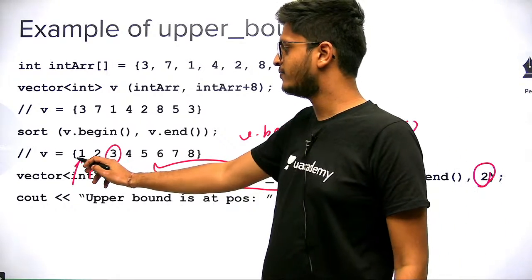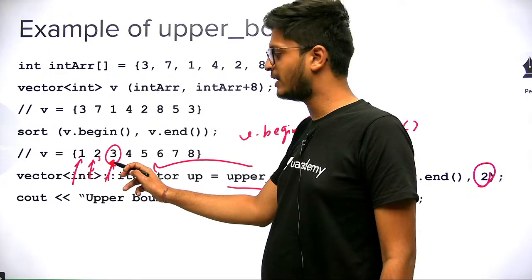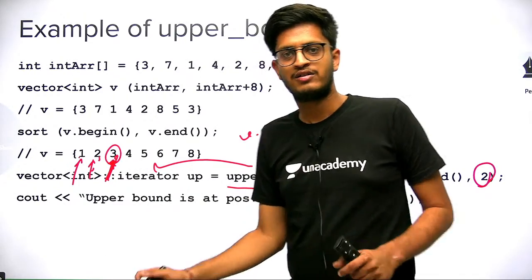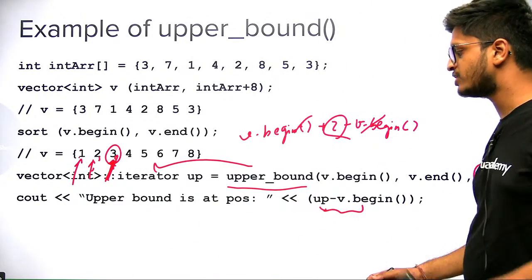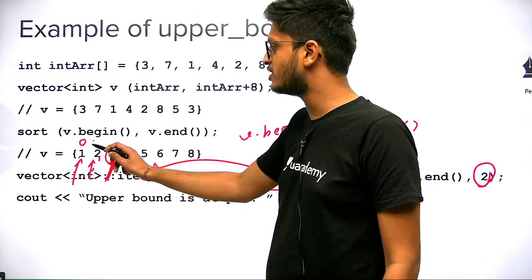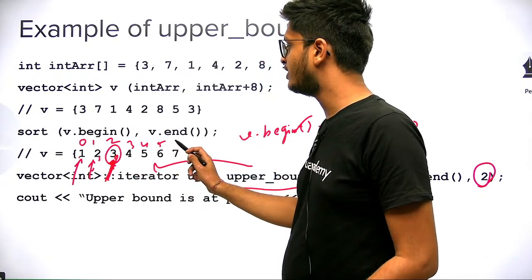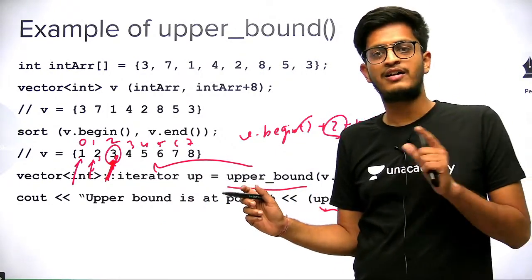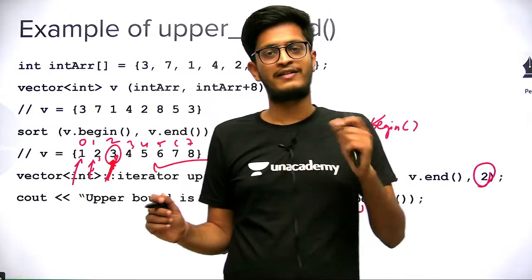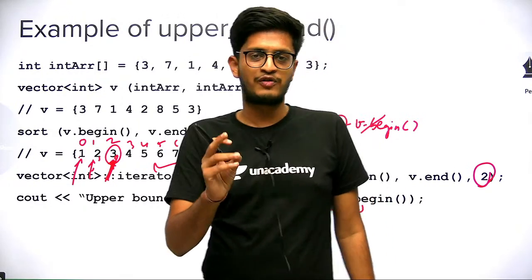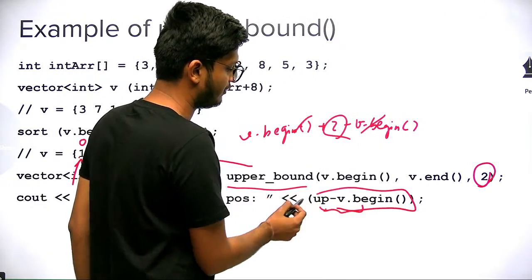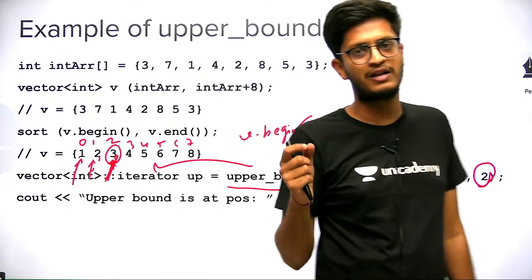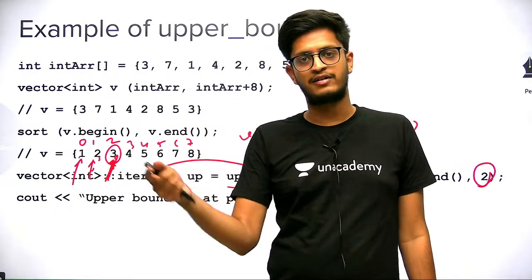Okay, this is v dot begin, this is v dot begin plus 1, this is v dot begin plus 2. Okay, think of it this way, and an iterator to this position will be returned. So when we subtract them, we will get 2. So the position is 2 also. Okay, when we have 0 indexing, the position is 2. So this is how you can calculate the position of the upper bound using the upper bound function. Remember, it will return an iterator. Okay, don't use direct iterator as a position. Okay, this is the common mistake. You have to subtract v dot begin also to get the value. Okay, this is now an integer. This is the position basically. Okay, you have to subtract v dot begin. Upper bound and lower bound returns iterators.